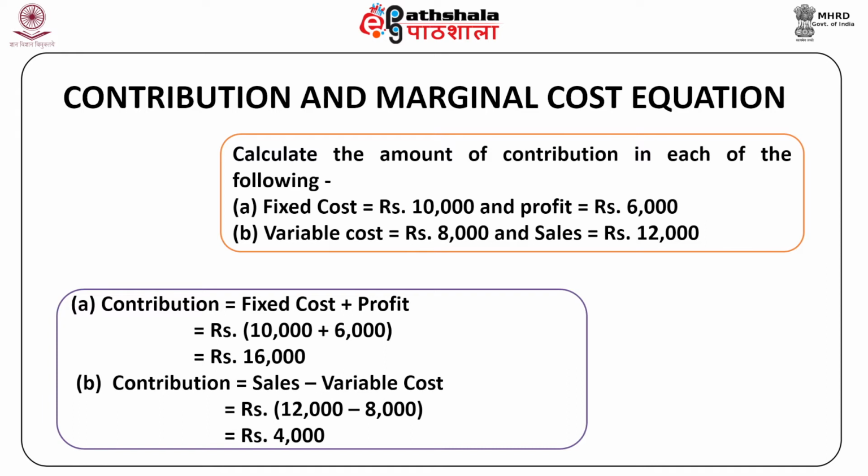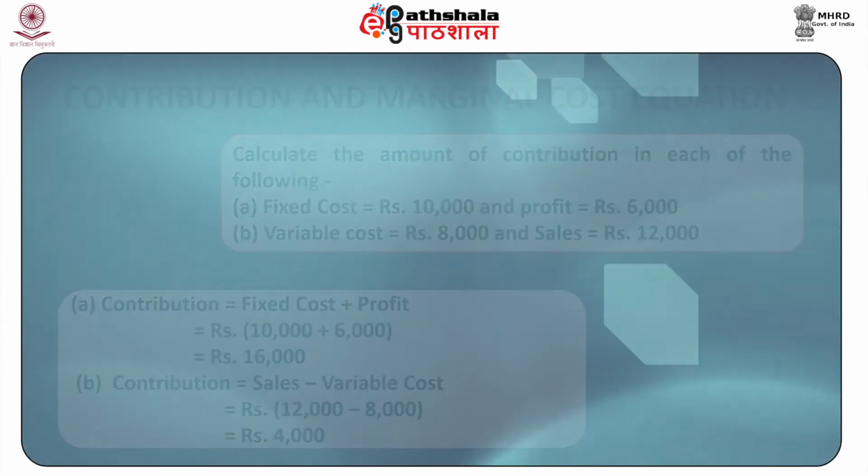In case A, contribution is equal to fixed cost plus profit, which is equal to rupees 10,000 plus 6,000, that is rupees 16,000. Contribution in case B is equal to sales minus variable cost, which is equal to rupees 12,000 minus 8,000, which is equal to rupees 4,000.